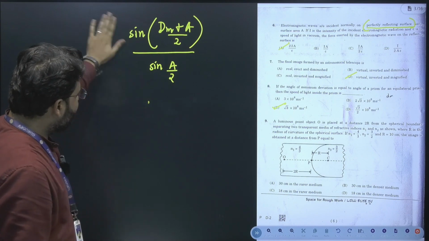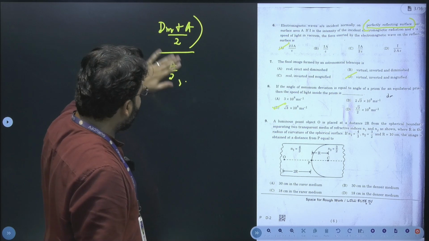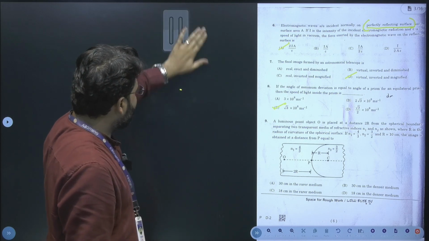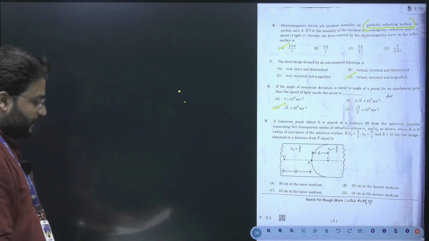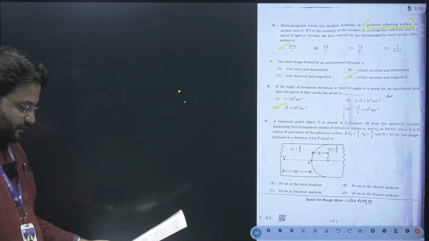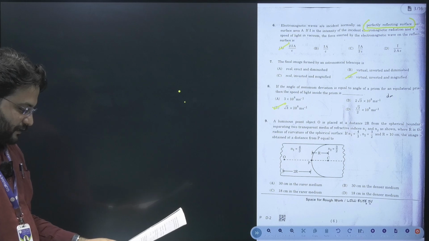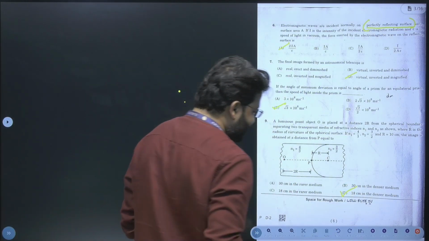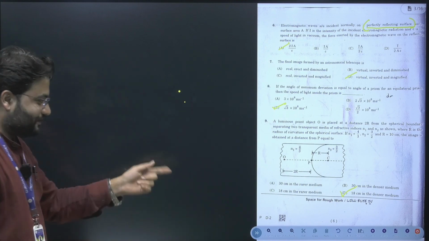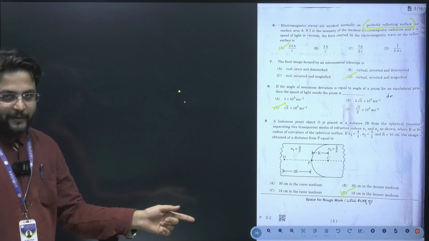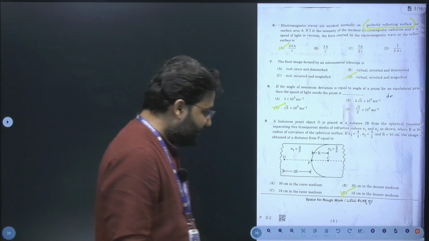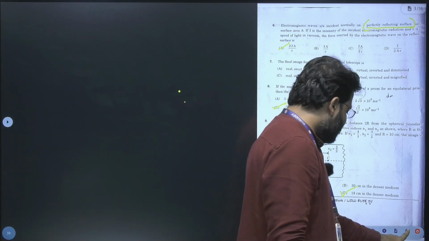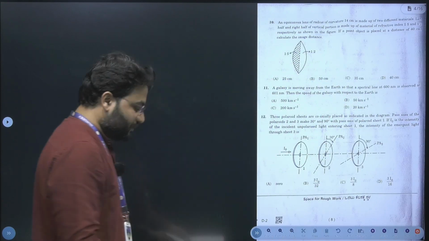The solution is once again a simple one, formula based. So let's solve it. Once you substitute and solve, your answer for this one will come out to be option D, 18 centimeters in the denser medium. So let's move to the next question. Yes, we have the next question now with us.